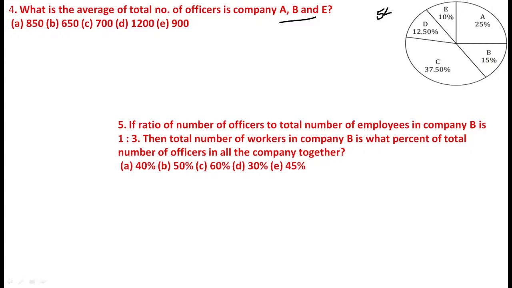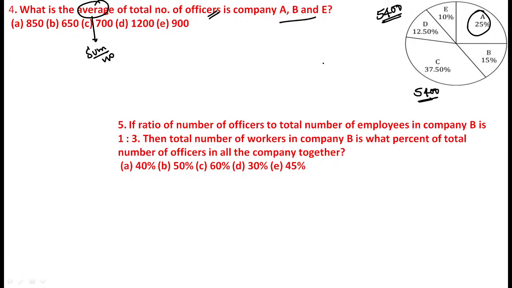And we know the total value is equal to 5400. The formula of average value becomes sum by number, and directly you need to calculate the officers. See, officers means 25%. The total value becomes how much, Nana? 5400 is the total value.